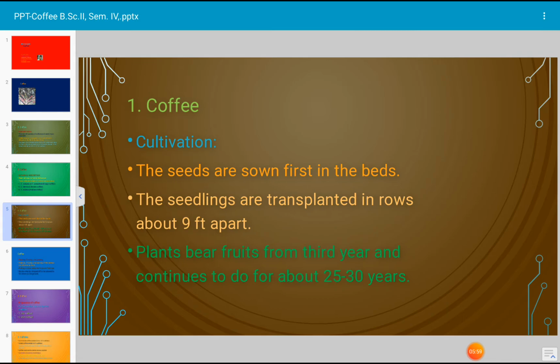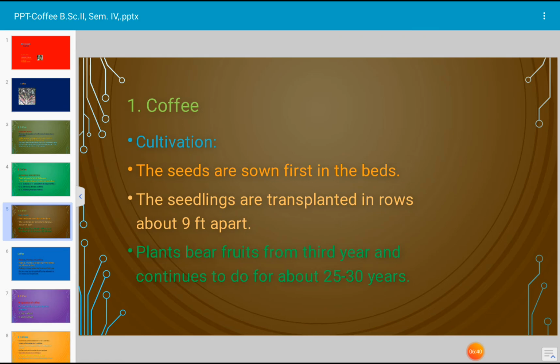The seeds are sown first in seed beds. The seedlings are transplanted in rows about 9 feet apart; the distance between two plants must be 9 feet. The plant bears fruits from the third year after sowing, and continues to produce fruits every year for about 25 to 30 years.